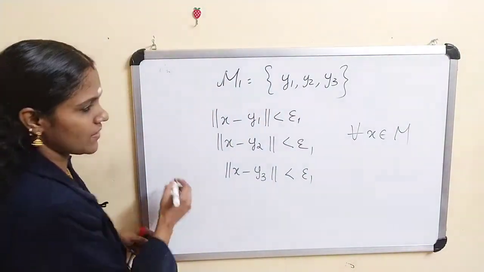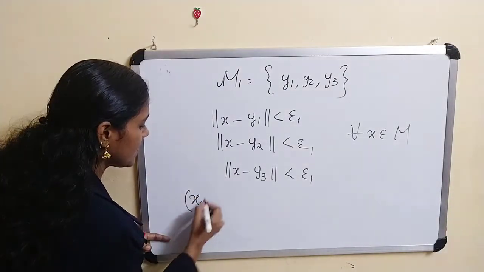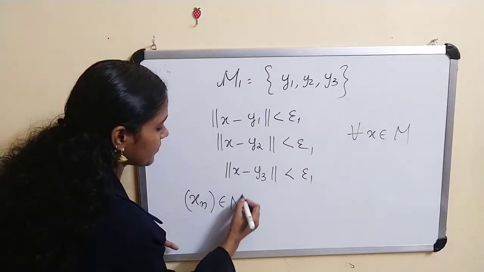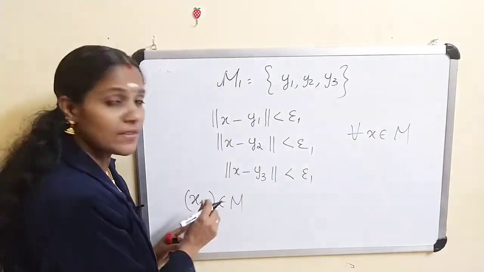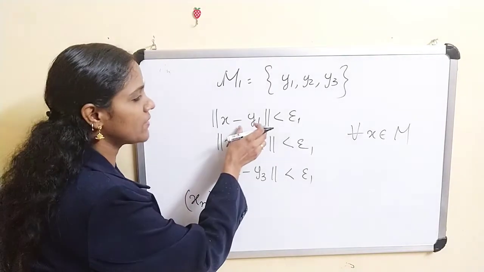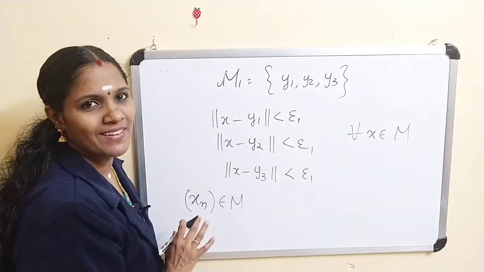Now what about our sequence? Our sequence xn is a sequence in M. Therefore the elements in this sequence may be either in this ball or in this ball or in this ball.